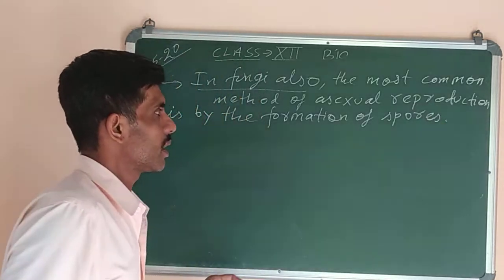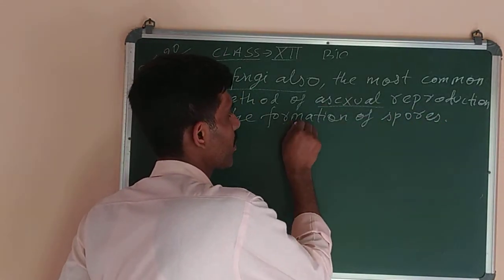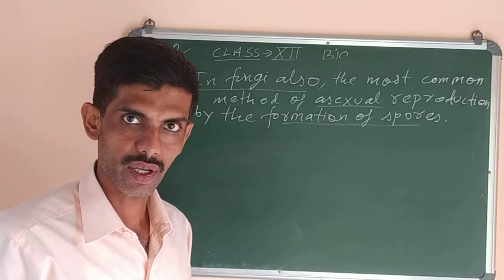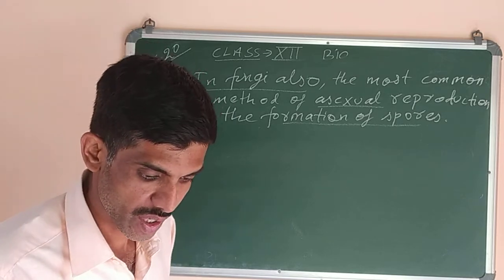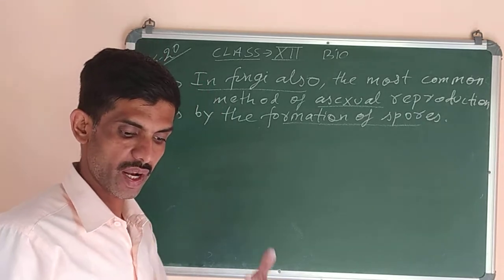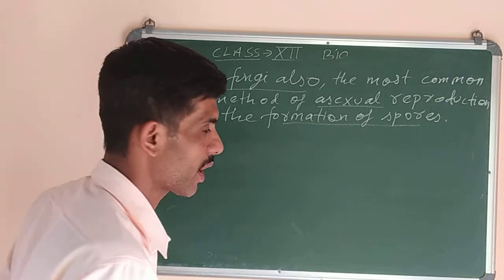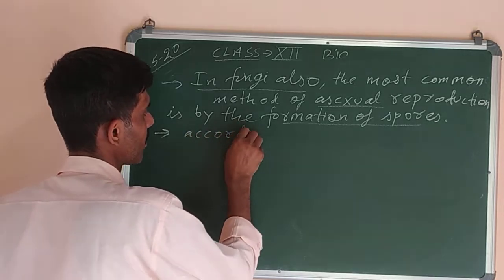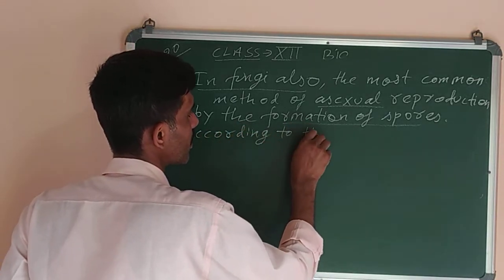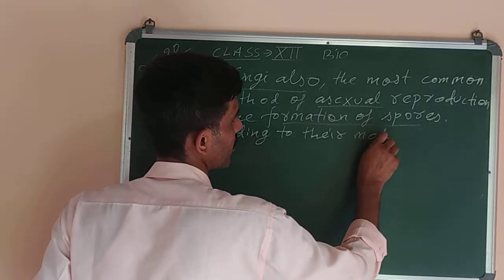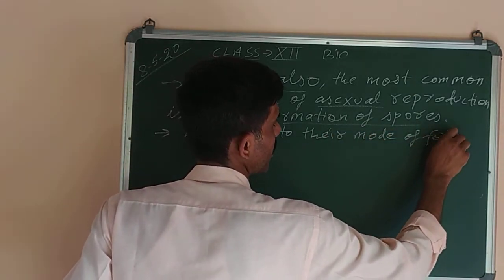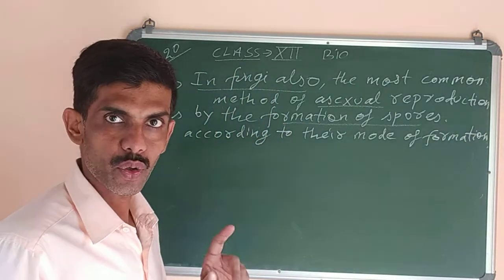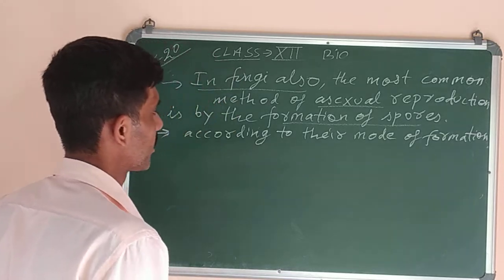So fungus also reproduce asexually by the formation of spores only. And there are 2 types of spores which are found in the fungus. What are they? According to their mode of formation, that is, how the spores are formed, there are 2 main kinds of asexual spores in fungi.